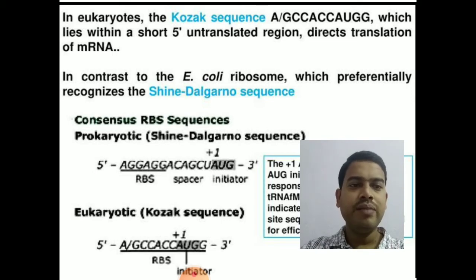So that is mRNA. The mRNA in prokaryotes will code for more than one protein. In eukaryotes, it will code for only a single type of protein. And post-transcriptional modifications are involved in eukaryotes. Upstream to the +1 sequence, there are Shine-Dalgarno sequences in prokaryotes, whereas they are called Kozak sequences in eukaryotes. So this is about mRNA.